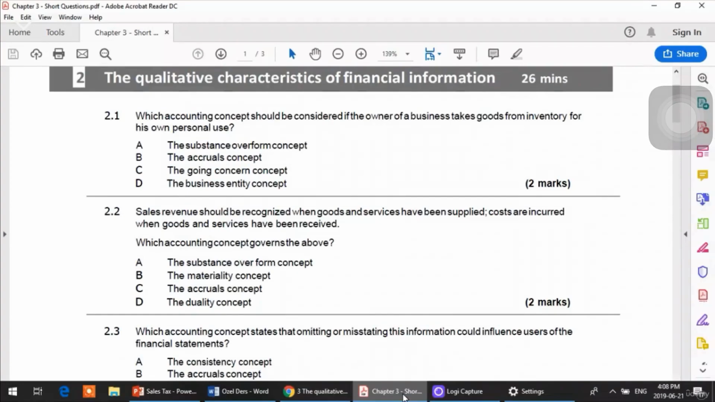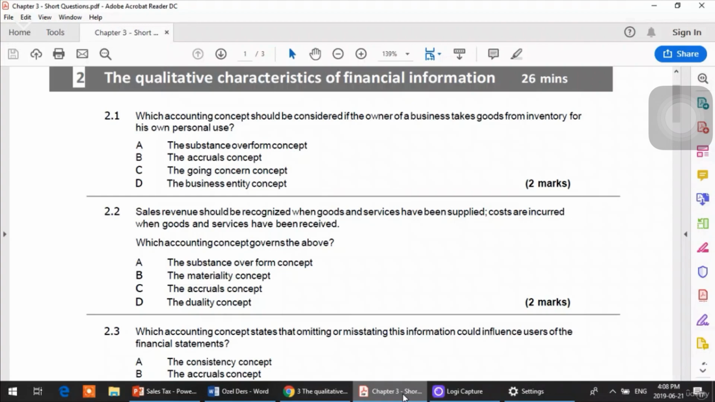Let's start doing some questions from this chapter, the qualitative characteristics of financial information. As we discussed, this is also a theoretical chapter, and the questions which come here are conceptual questions, so you don't expect any numerical questions from here. Answers are usually not very difficult, but of course I will tell you the right answer, and at the same time I would also give an explanation for those answers which are not correct.